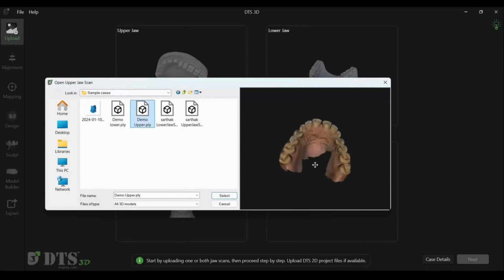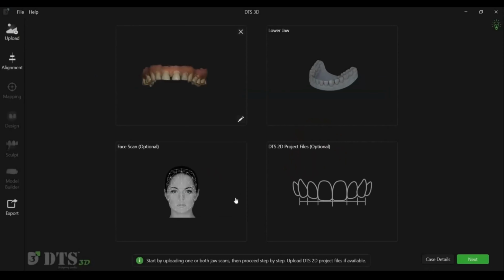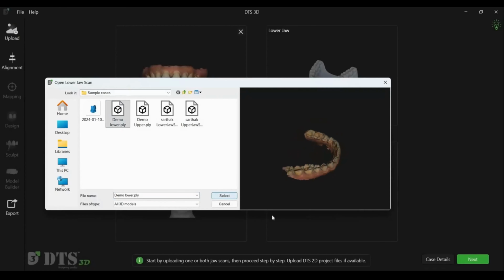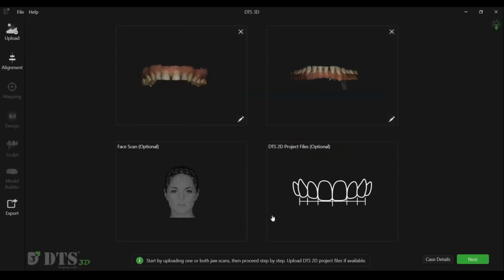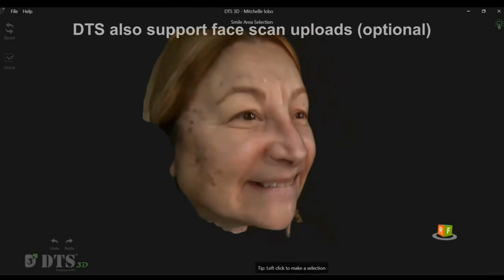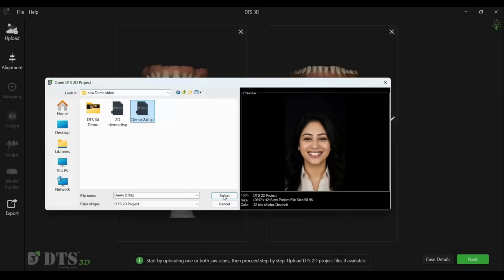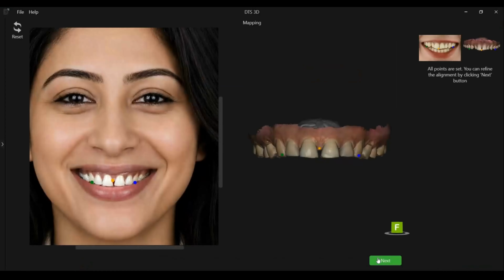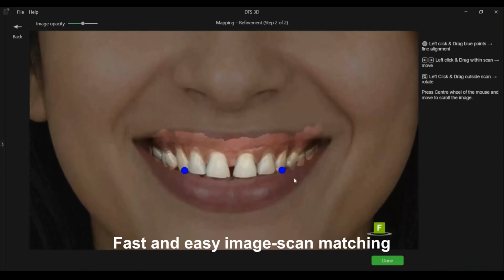Start by uploading the patient's jaw scans. DTS 3D is a completely open system designed to seamlessly accept scan files from virtually all scanners and file formats. Patient photographs and 2D smile simulations guide and help visualize the entire 3D design process.